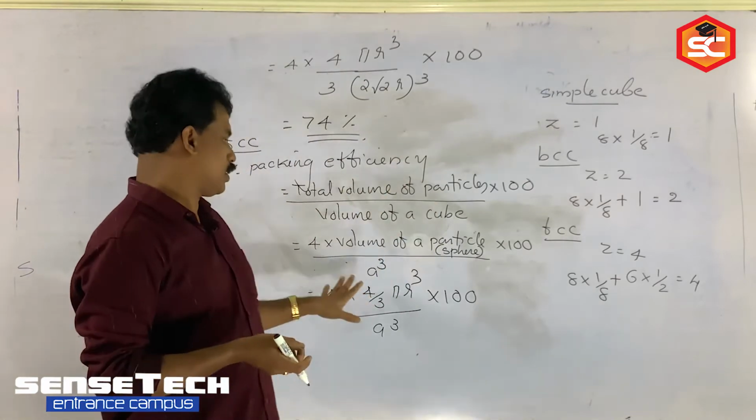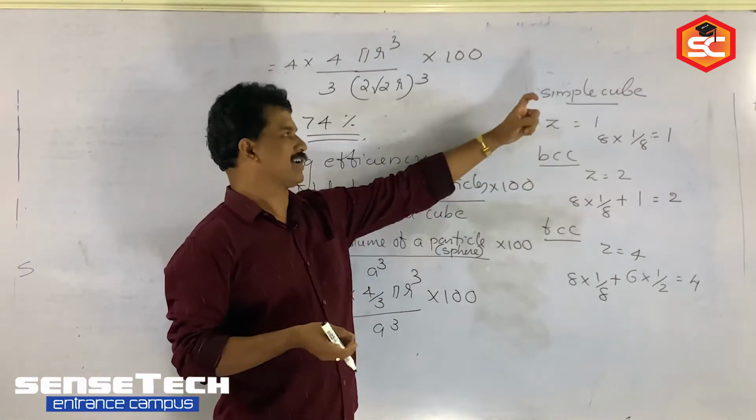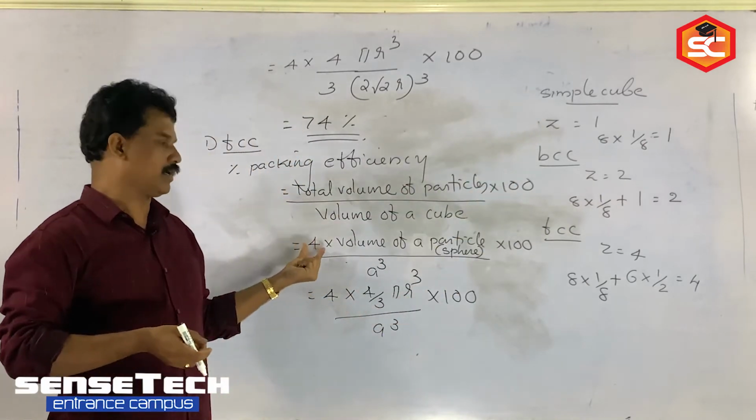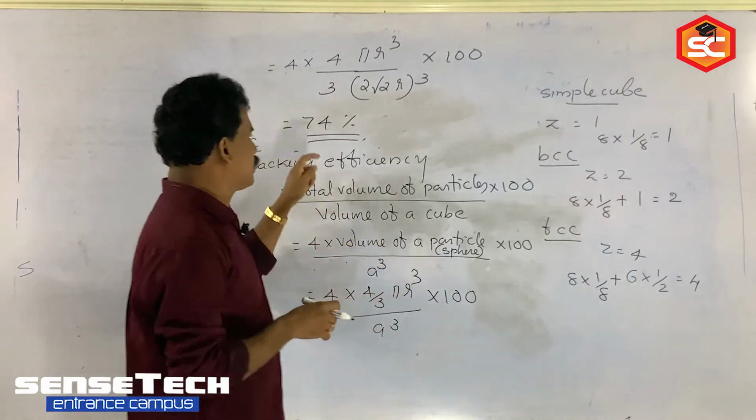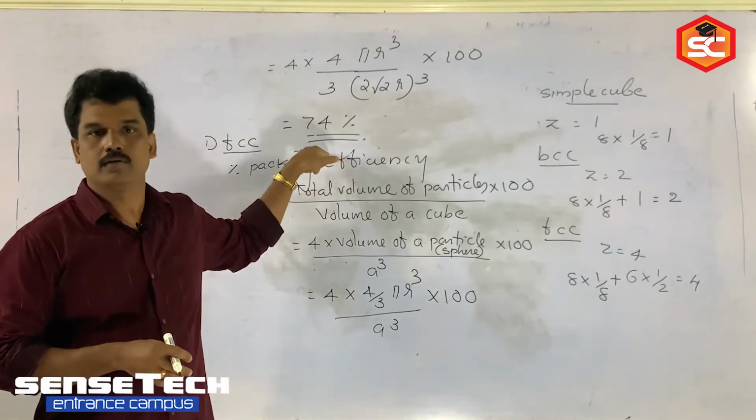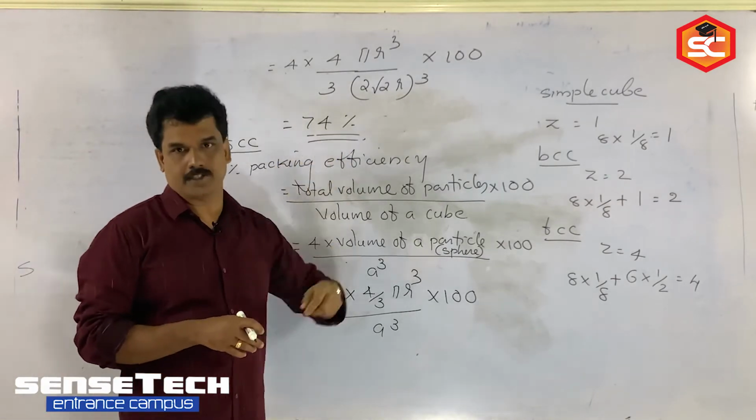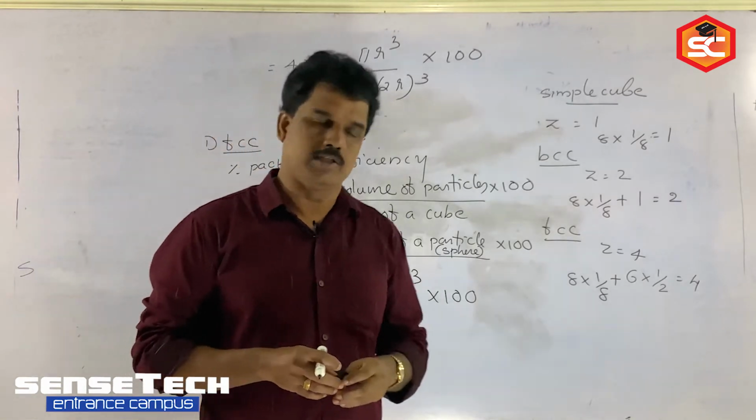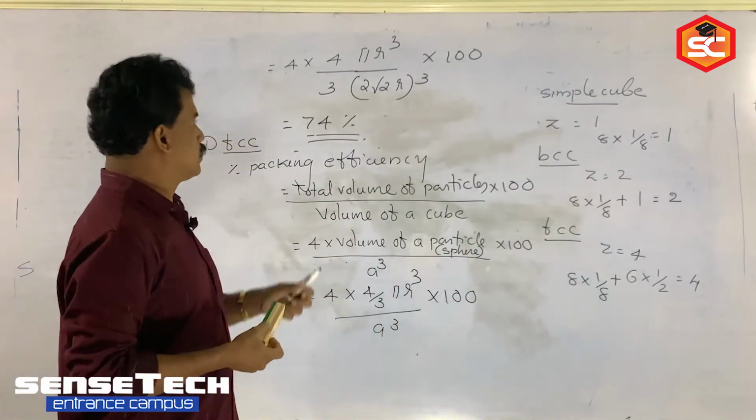In the case of BCC, the only difference is instead of 4, how many particles will be there? 2 particles. And in the case of simple cube, instead of this number of particles, 1 will be there. So each has its own constant value. In the case of FCC, you are getting 74. And in the case of BCC, it is 68. What about simple cube? Yes, 52.4, or directly you can write 52 in round figure.